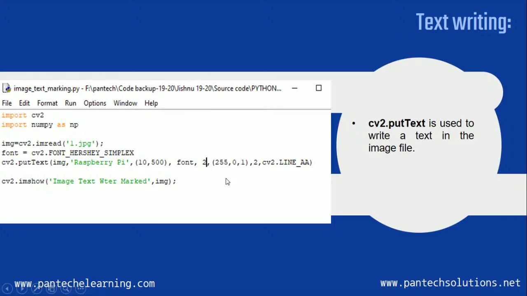These are the color factors BGR: blue, green and red, and it will be written in the form of a straight line. So I have called another function, cv2.LINE_AA. Then after implementing the text, I will display it with the help of cv2.imshow. So this will be the expected output.